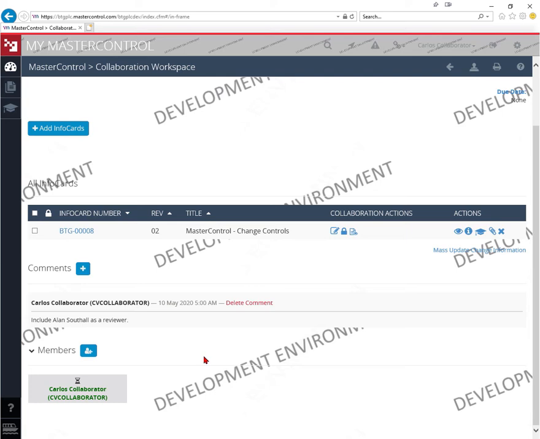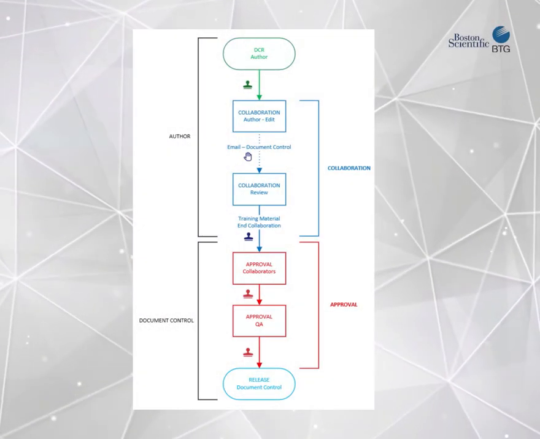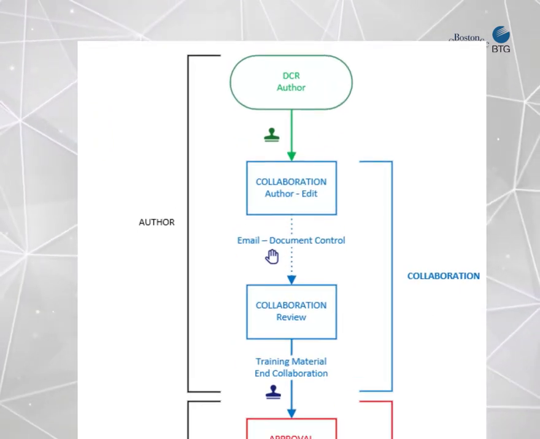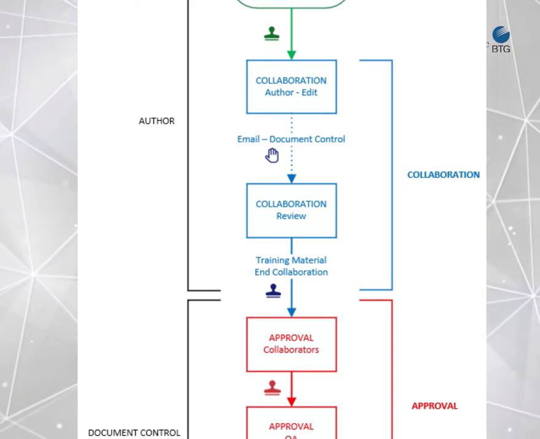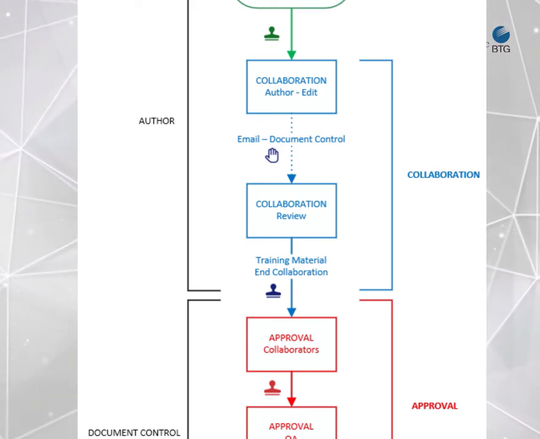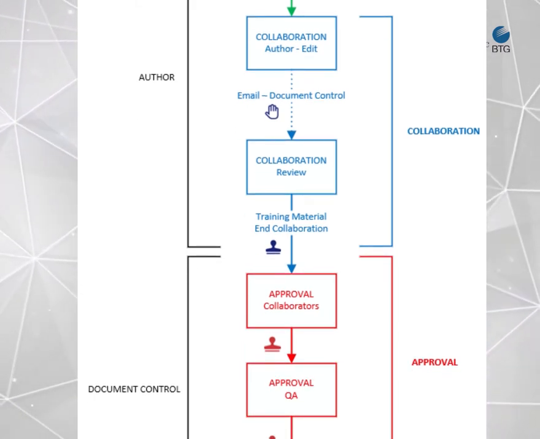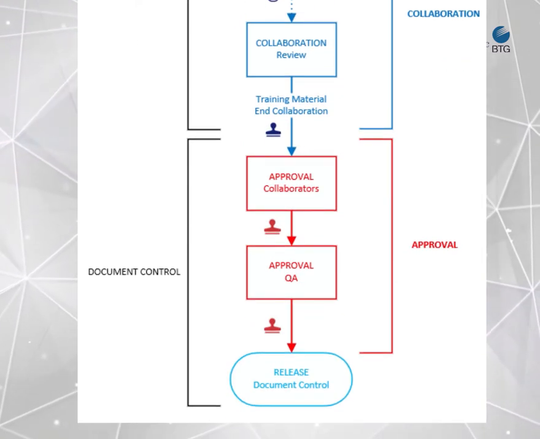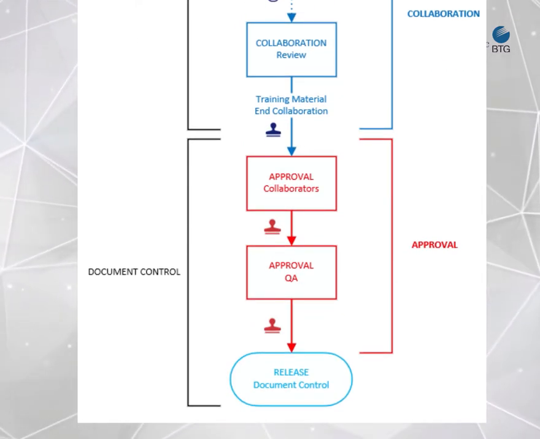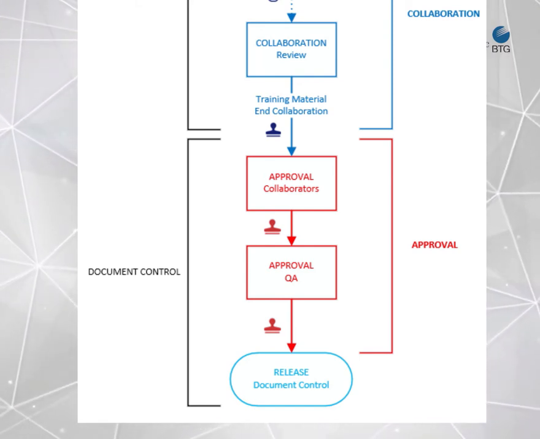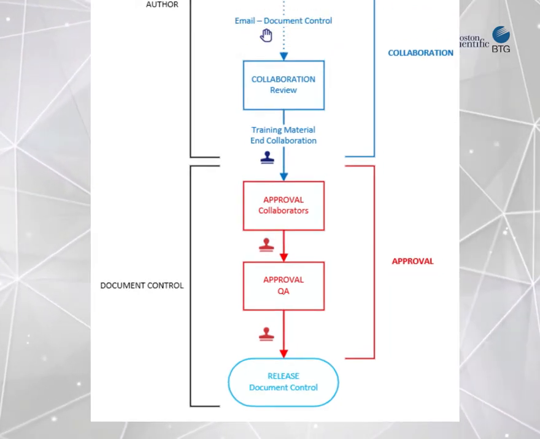Document Control will initiate the review and the collaboration task. Let's take a moment to have a look at the entire workflow before continuing. We've seen how to create a DCR and how to modify the draft document. To proceed to the collaboration workspace and initiate the review, Document Control must be notified. We'll be seeing now how to review the changes to the draft. And finally how to approve the document. The authorization will take place in 2 separate steps. And Document Control will release the new version of the document in MasterControl.